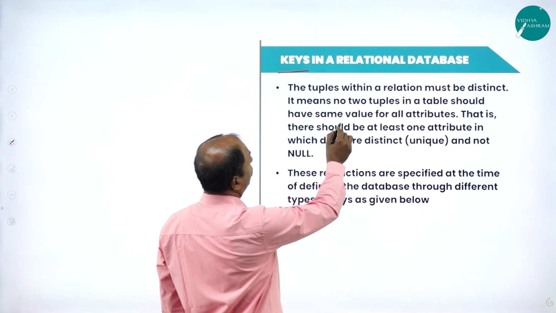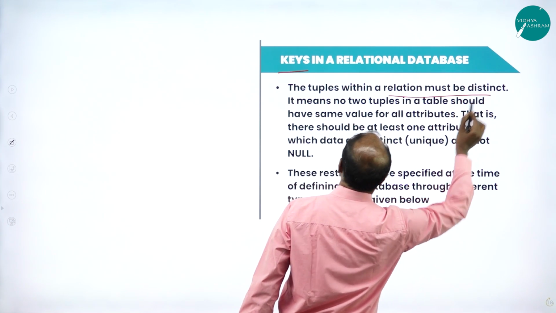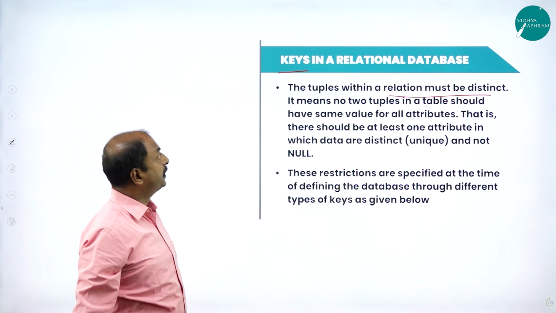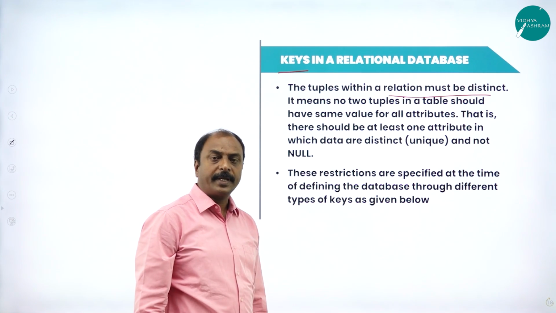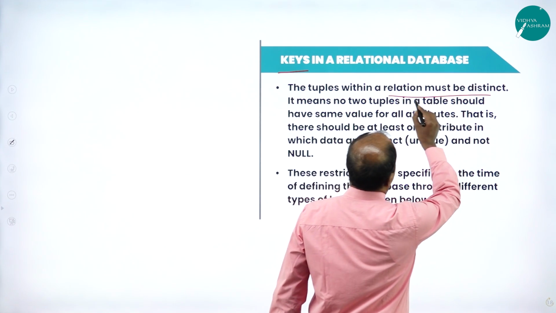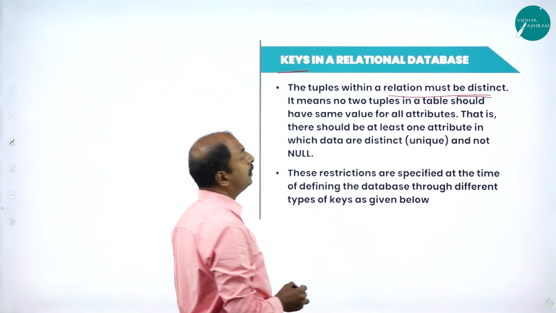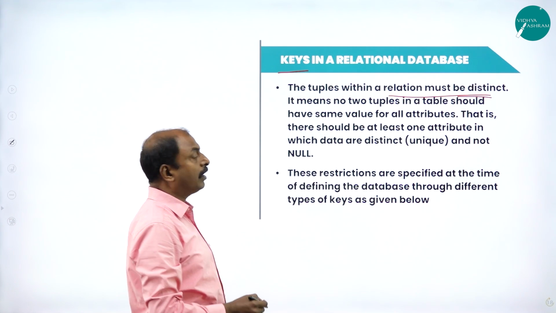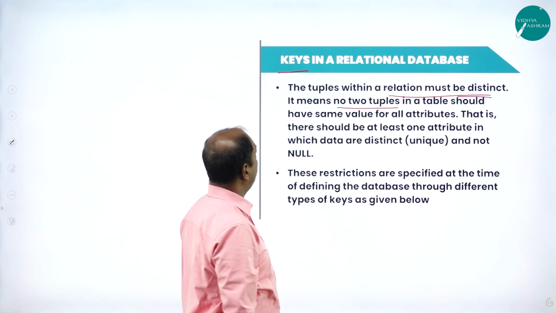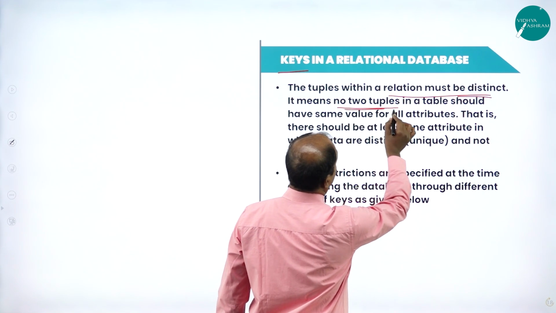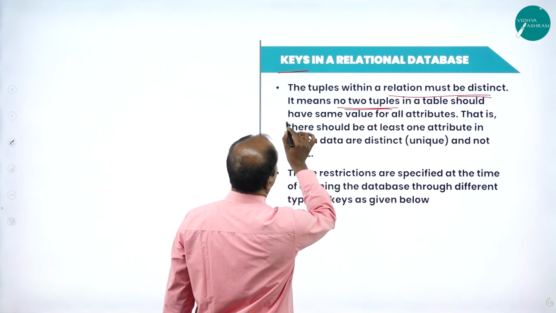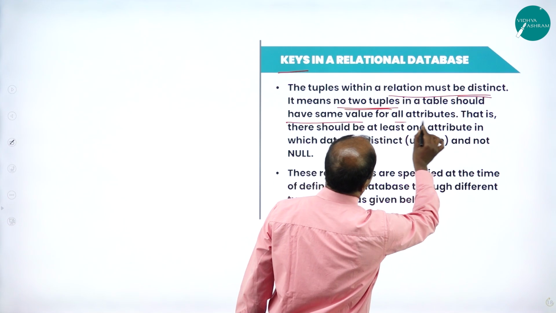The tuples within a relation must be distinct. The tuples are nothing but the records. The records must be distinct as far as the database or table is concerned. It means that no 2 tuples in a database should have the same value for all the attributes.